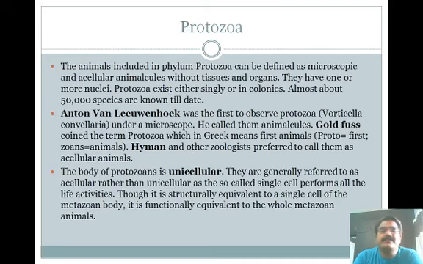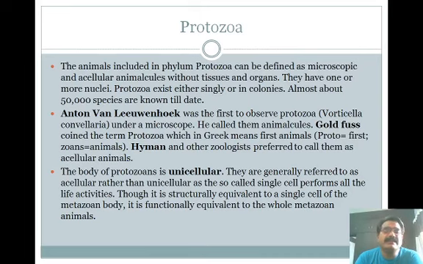Now we focus on the first important phylum, the Protozoa. Protozoa are the first animals: proto means first, zoa means animals. These animals are microscopic. They are acellular animals without tissues and organs. They have one or more nuclei in their cell. Protozoa exist either singly or in colonies; singly means individual animals and a colony is a group. About 50,000 species of protozoa have been reported from different corners of the world.